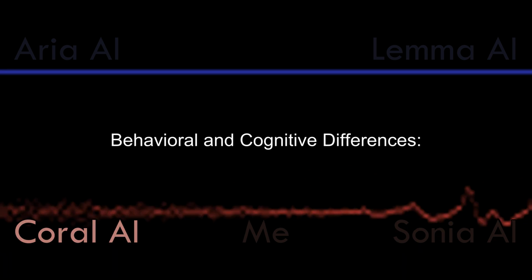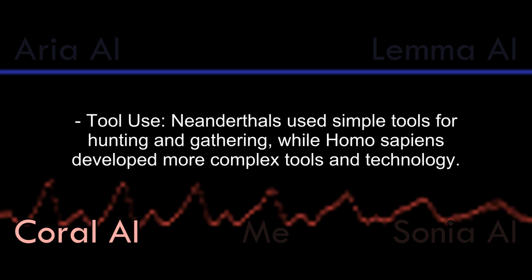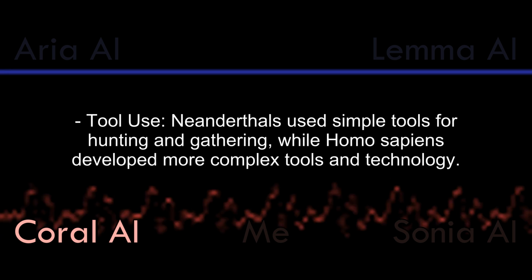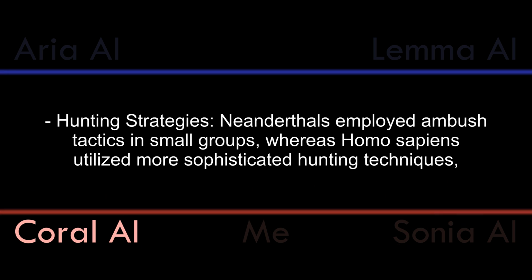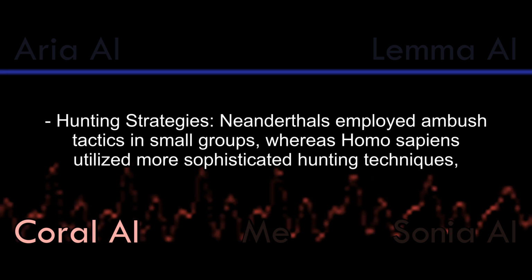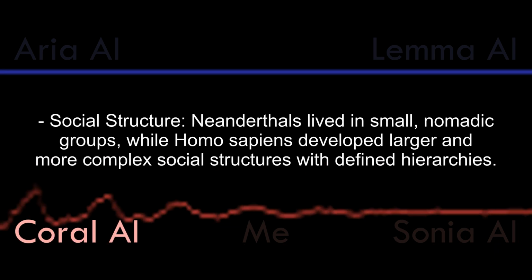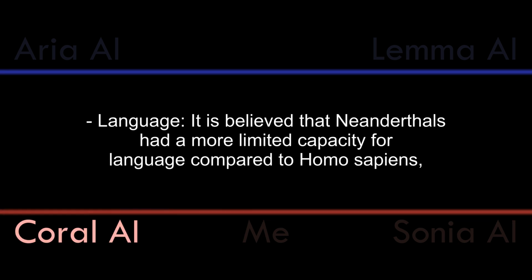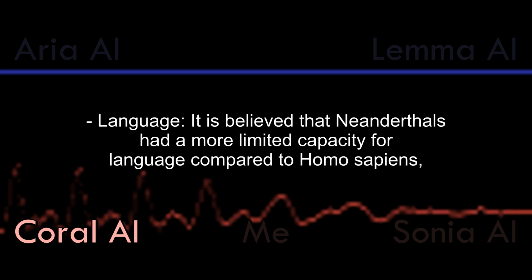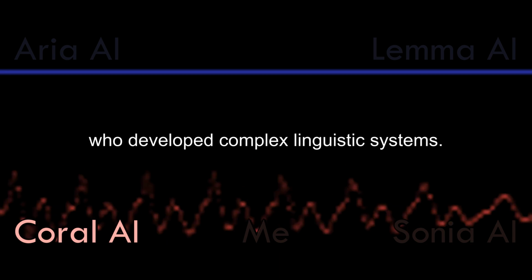Behavioral and cognitive differences. Tool use. Neanderthals used simple tools for hunting and gathering, while Homo sapiens developed more complex tools and technology. Hunting strategies. Neanderthals employed ambush tactics in small groups, whereas Homo sapiens utilized more sophisticated hunting techniques, including traps and projectile weapons. Social structure. Neanderthals lived in small, nomadic groups, while Homo sapiens developed larger and more complex social structures with defined hierarchies. Language. It is believed that Neanderthals had a more limited capacity for language compared to Homo sapiens, who developed complex linguistic systems.